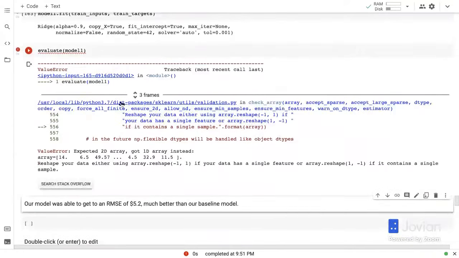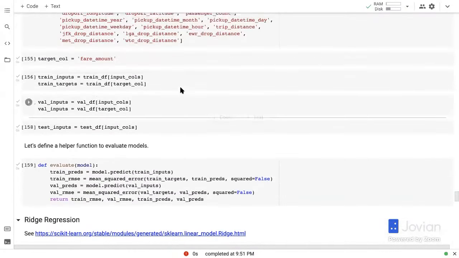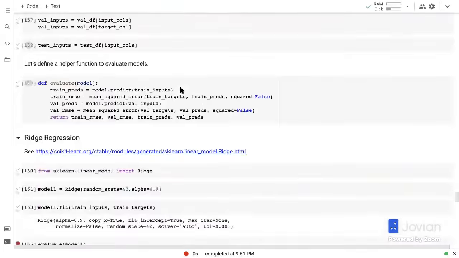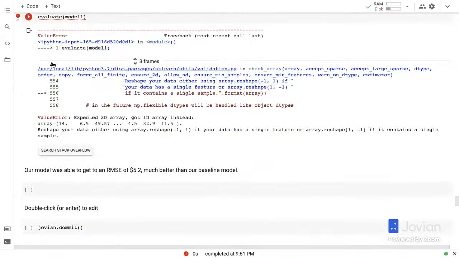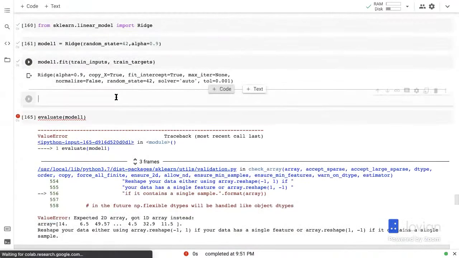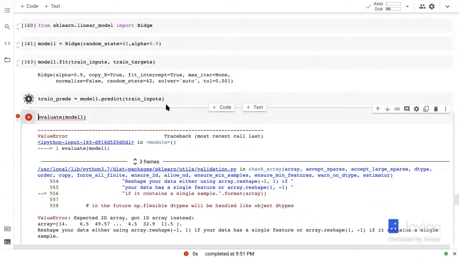I'm not sure what the issue here is. Let's go step by step and we should be able to figure out this issue. It doesn't seem like a big issue to me. But here we have train predictions is model1.predict train inputs. Yep.